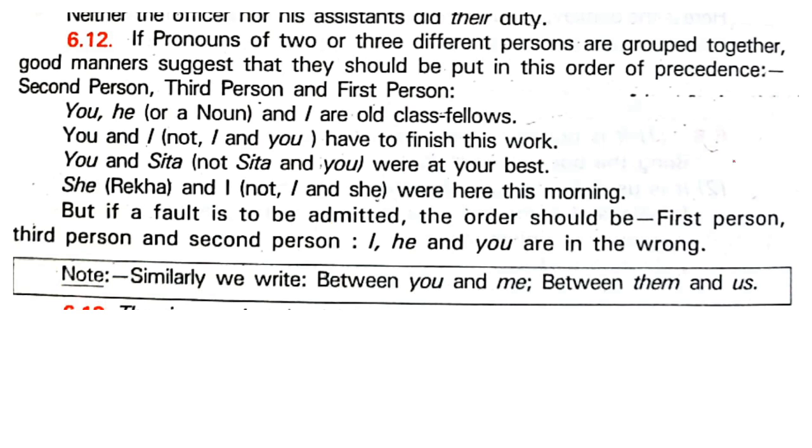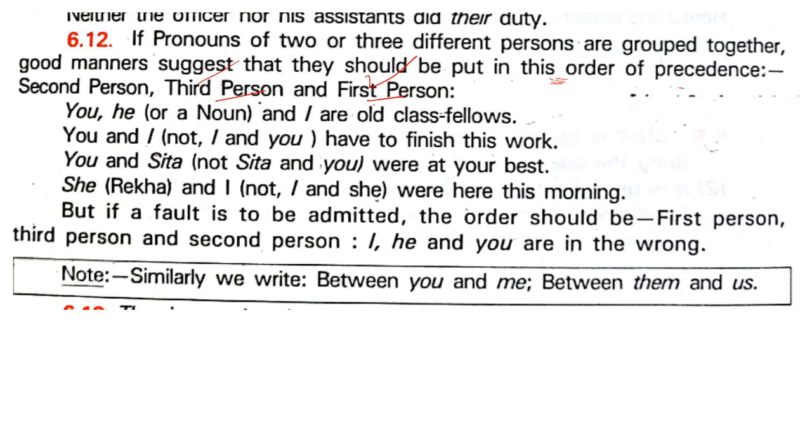Okay. Now, for example, when pronouns of two or three different persons are grouped together, good manners suggest that they should be put in this order of precedence: second person, third person, first person. You know, first person I, second person you, and third person he, she, it, they, them. Okay. First person I, and we is plural. You, he, or a noun and our old class fellows. You and he are good class fellows.